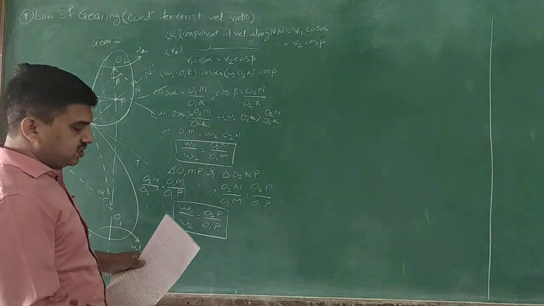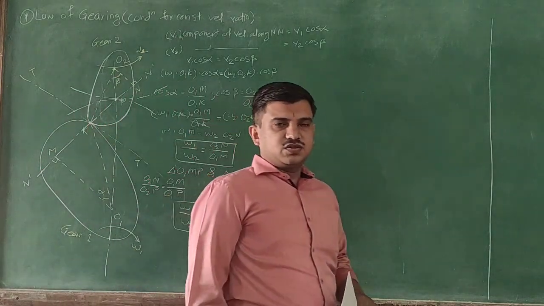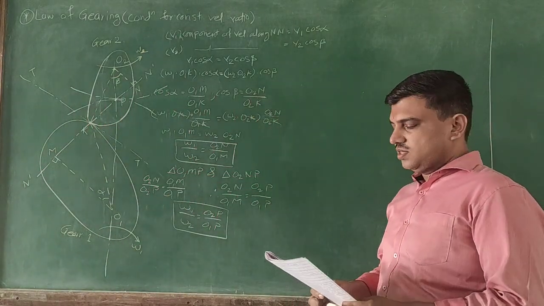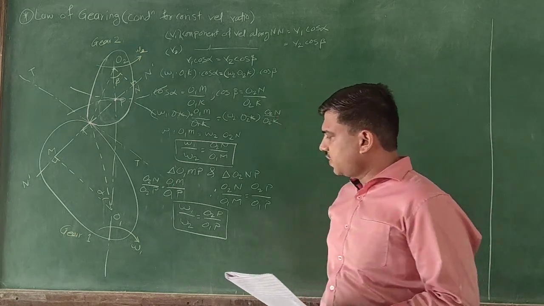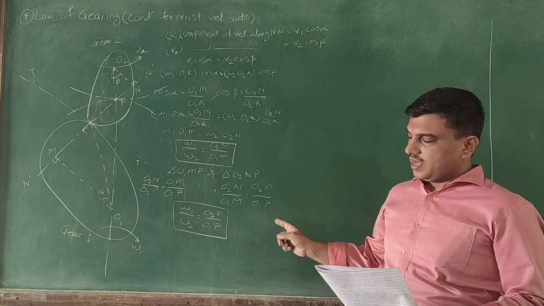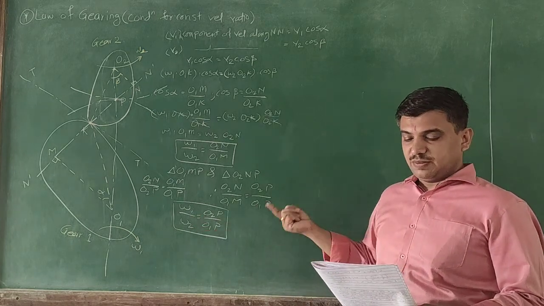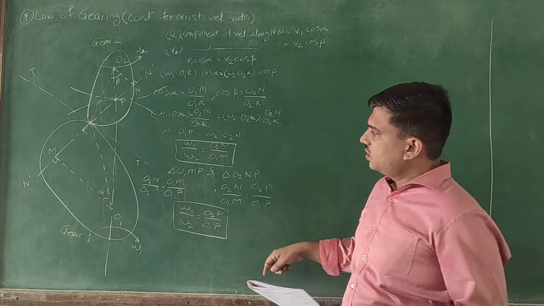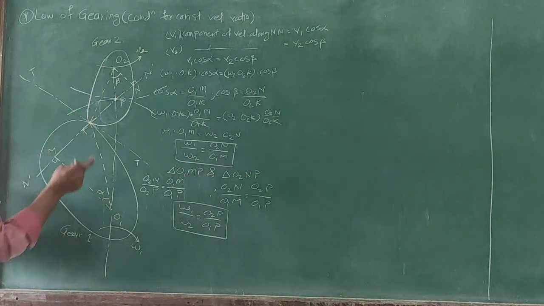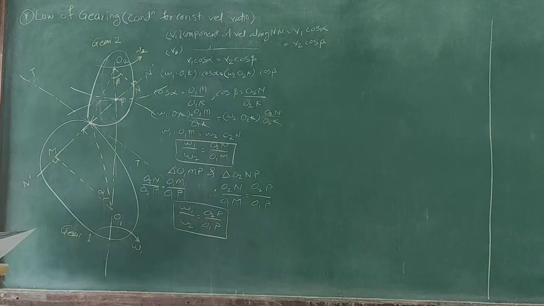This is the equation which follows the law of gearing, and what we can conclude is that angular velocity is inversely proportional to the ratio of the distance of the pitch point from its respective centers.